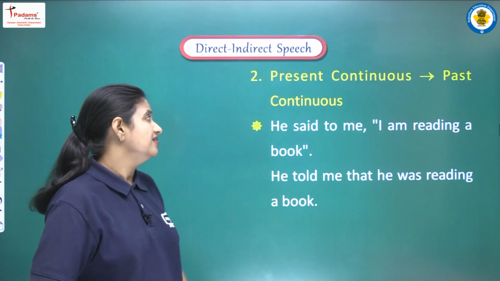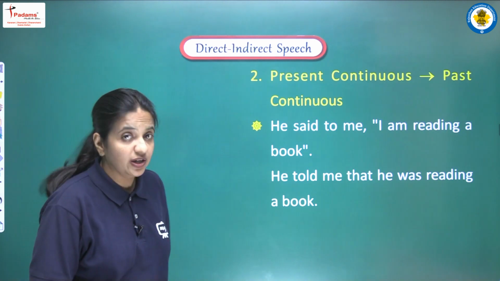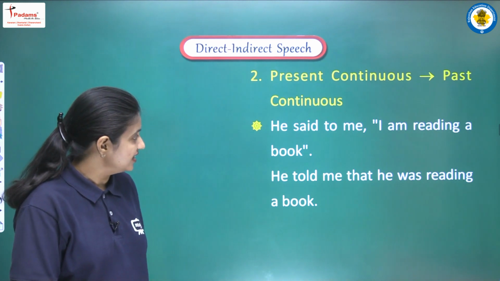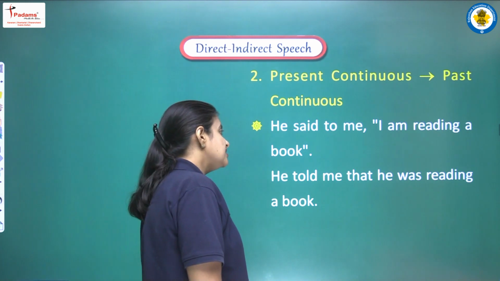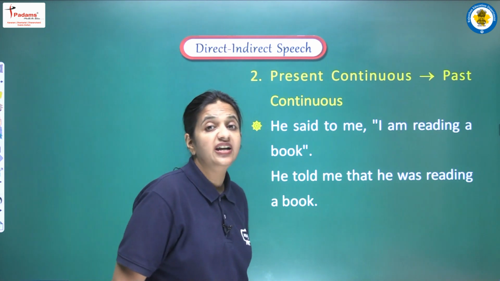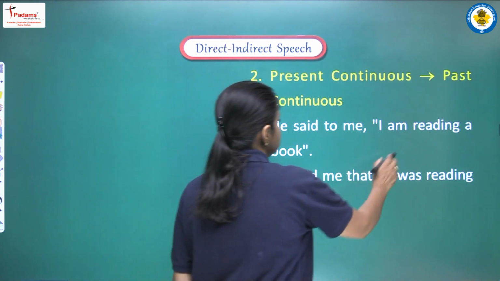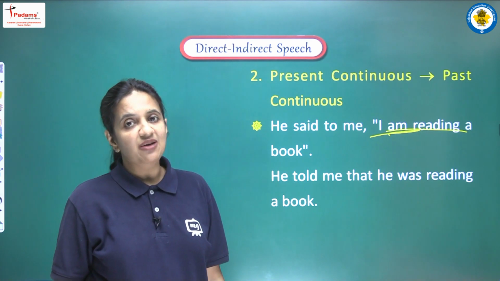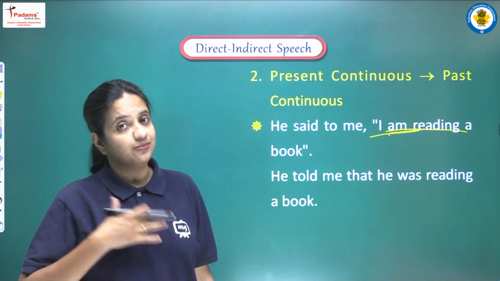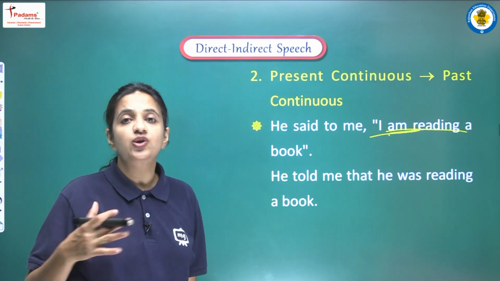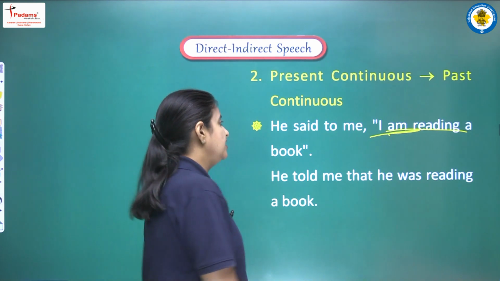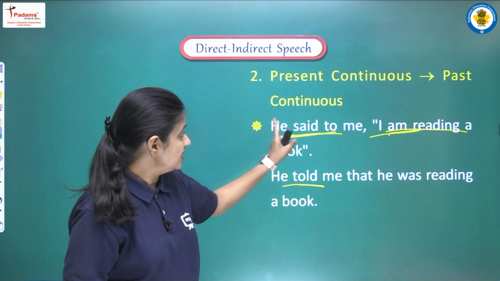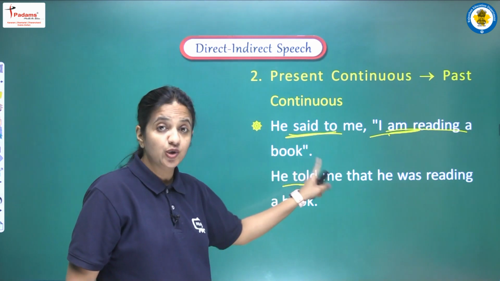Okay. Now second, present continuous, yes, it will be converted into past continuous. Let's see the example. Sentence is, he said to me, I am reading a book. So here we can see we are having is, am, are and first form plus ing. So this is the example of present continuous, and present continuous will be converted into past continuous. So said to will be converted into told. So he said to me we have to make he told me.